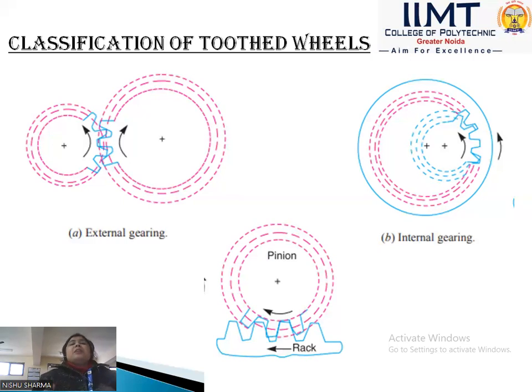The important condition of internal gearing, unlike external gearing, is that both meshing gears rotate in the same direction, as also shown in the diagram. When one gear rotates in a clockwise direction, the other gear also rotates in a clockwise direction.